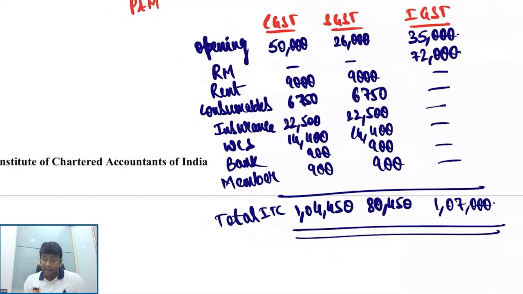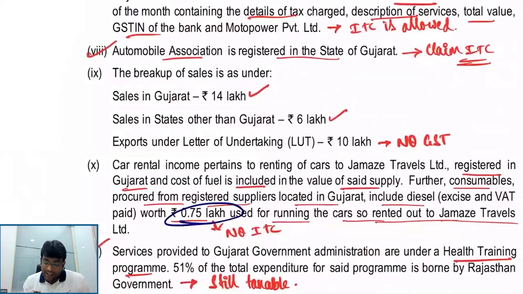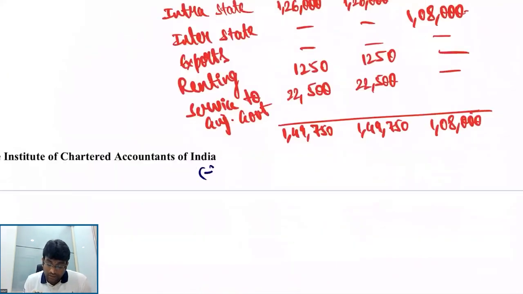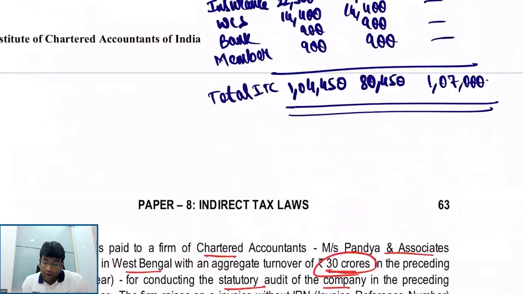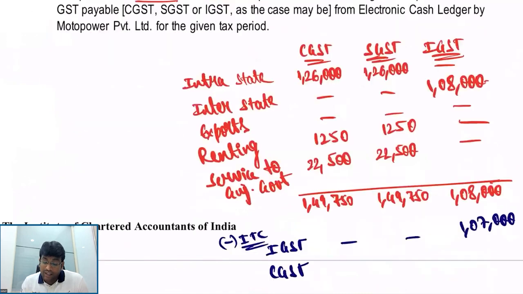This becomes my input tax credit. I hope this point makes sense for everybody, my dear friends. Come on, let me set off now. First, I have to use my IGST credit. How much is my IGST credit? 1,07,000, gone here only. How much is my CGST credit? 1,04,450. That is gone here only.